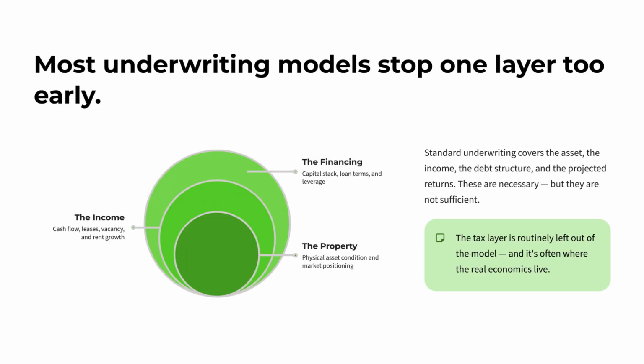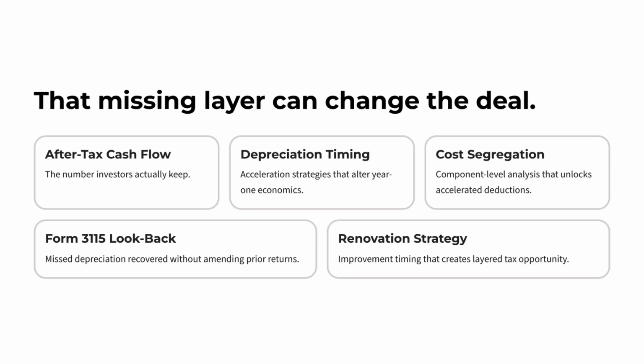Most commercial real estate underwriting models stop one layer too early. They usually look at the property, the income, the financing, and the projected returns. But they often leave out the tax layer. And that missing layer can change the deal.